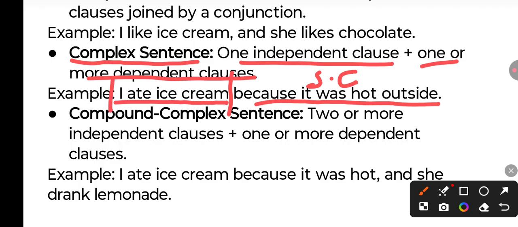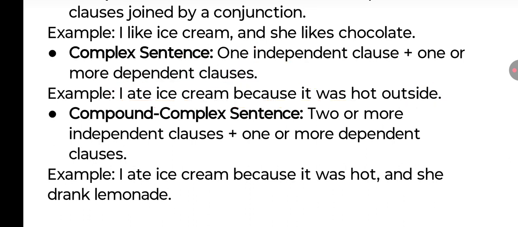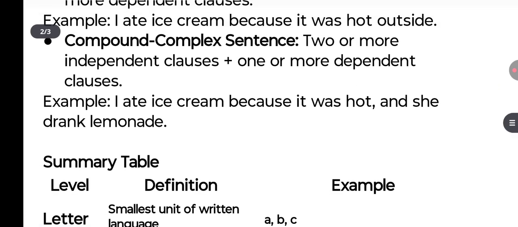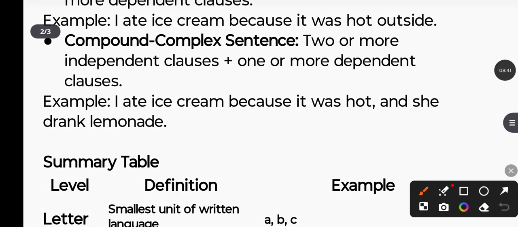So if I utter this sentence, 'I ate an ice cream', it has a complete meaning alone. But if the sentence is 'because it was hot outside', so because, since it was hot outside, if we only say that, then what is the point, what is being talked about? It does not have a complete thought alone. It depends. For getting its complete meaning, it depends on this sentence. So this is an independent clause, this is a dependent clause. So what do we have in a complex sentence? One independent clause plus one or more dependent clauses. Then we have the compound complex sentence, where we have two or more independent clauses and one or more dependent clauses.